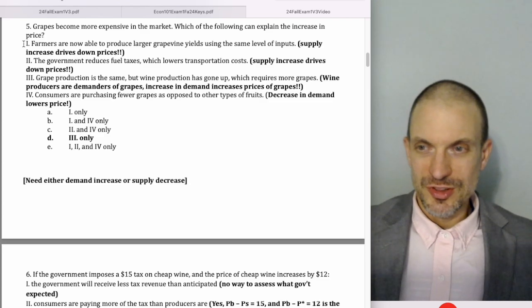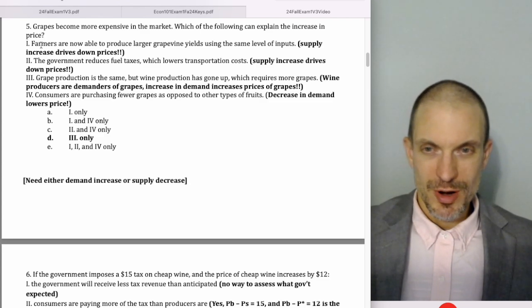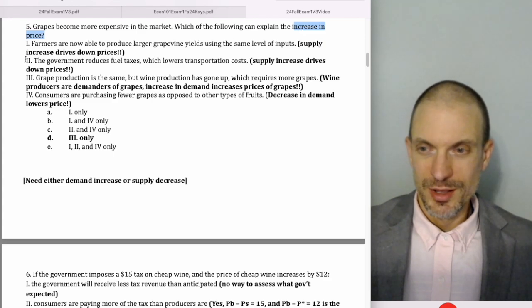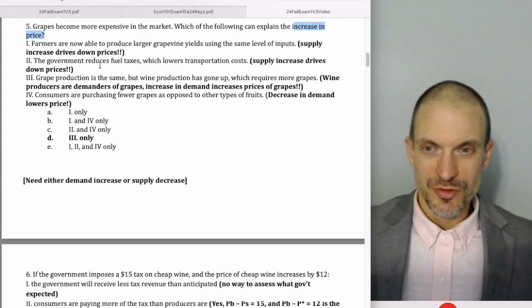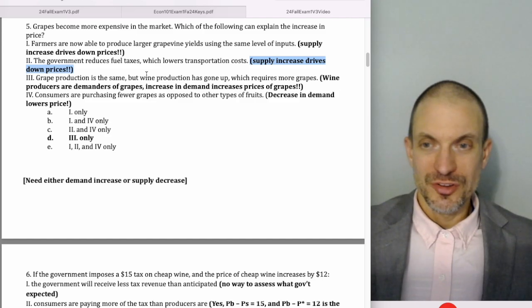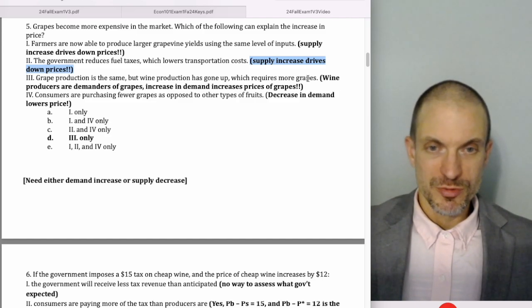Okay, so let's look at each of these. Farmers are now able to produce larger grapevine yields using the same inputs. So this is going to be an increase in supply that'll drive down price. Oh, that's a problem because we want to explain an increase in price. So it's not 1. 2, the government reduces fuel taxes that lowers transportation costs. Oh, that also increases supply. That also drives down price. So it's not 2.